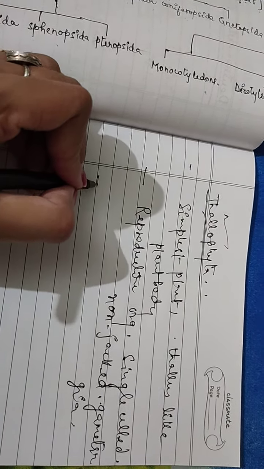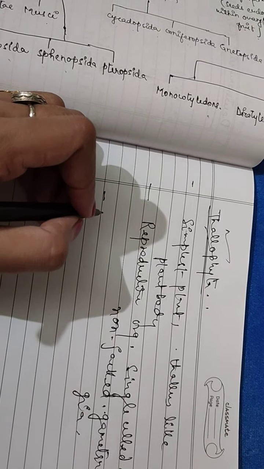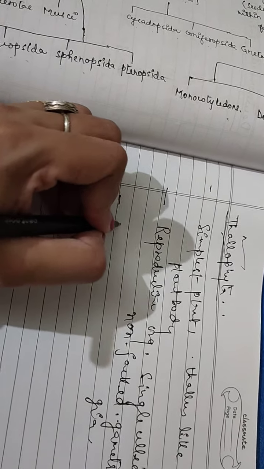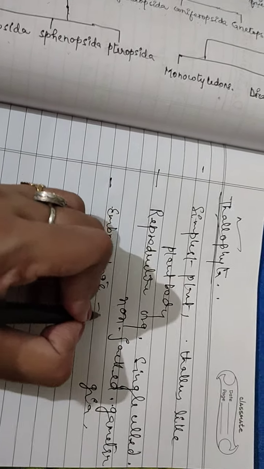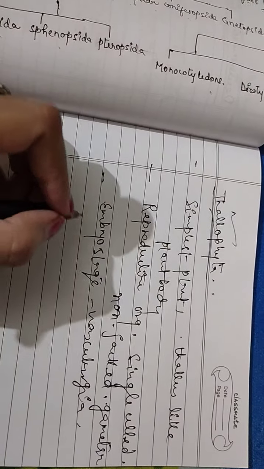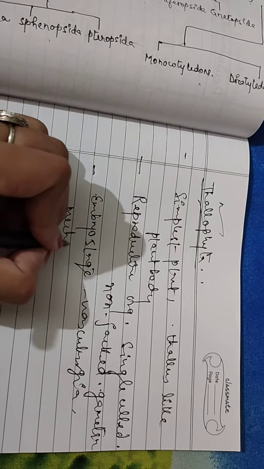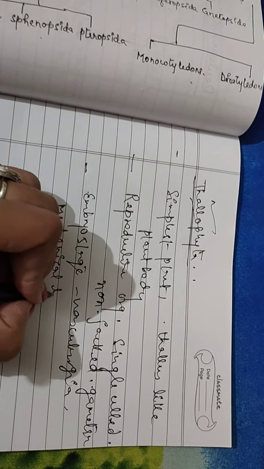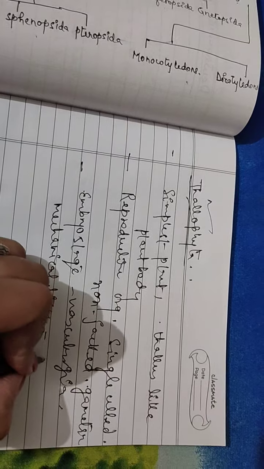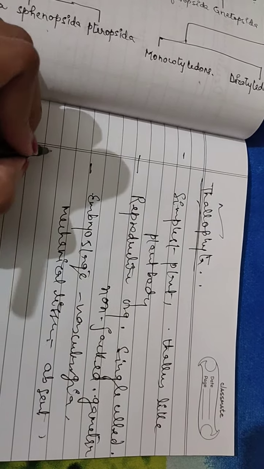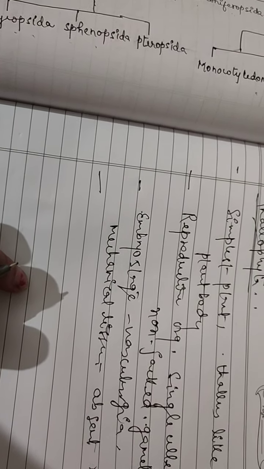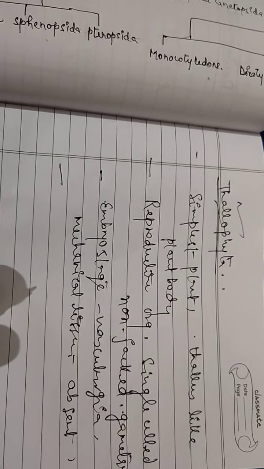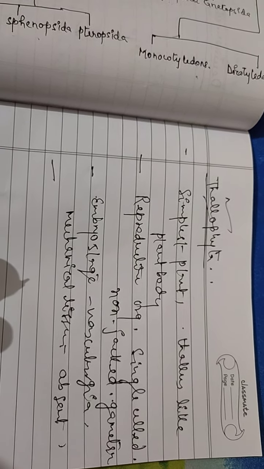Then the embryo stage is avascular, and all types of mechanical tissues are absent. Differentiation of true root, stem and leaves is also absent. As I told, the plant body is thallus-like or undifferentiated.